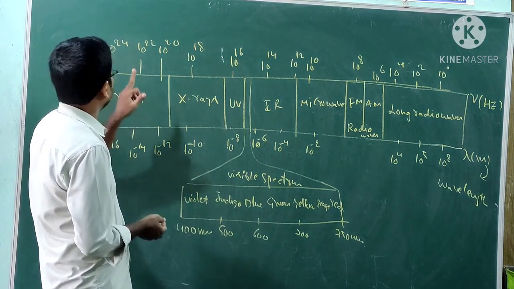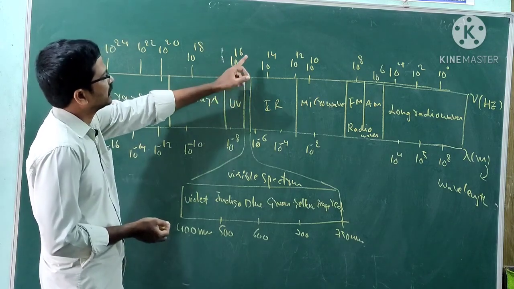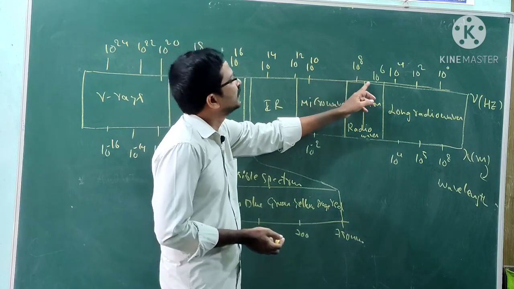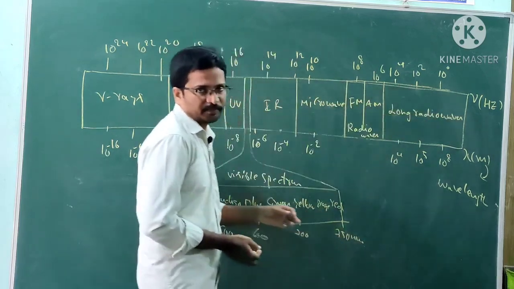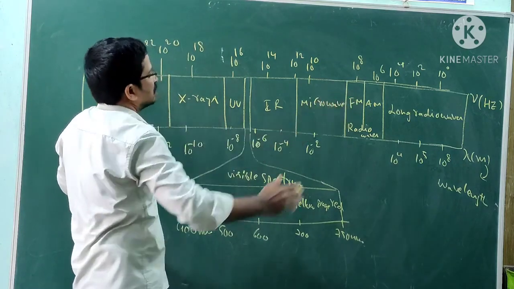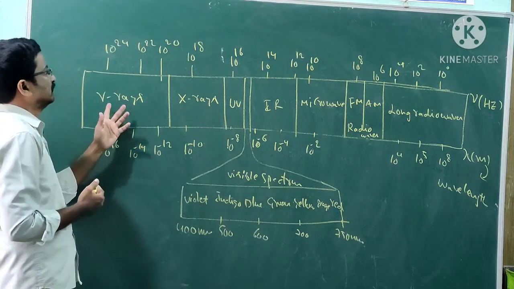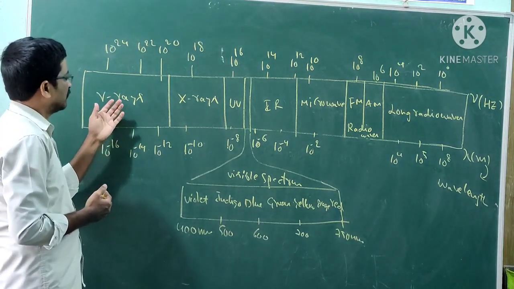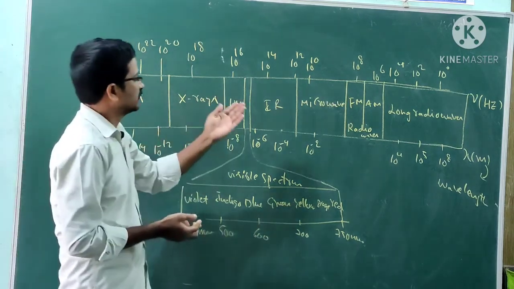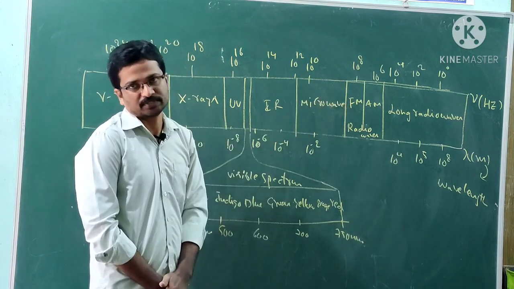Next, with respect to frequency, frequency is higher for gamma rays than X-rays, than UV radiation, 10 to the power of 16. Frequency gradually decreases from left to right. Which is the more energetic radiation? Gamma rays are more energetic than X-rays, than UV, visible, IR, microwave, and radio waves.